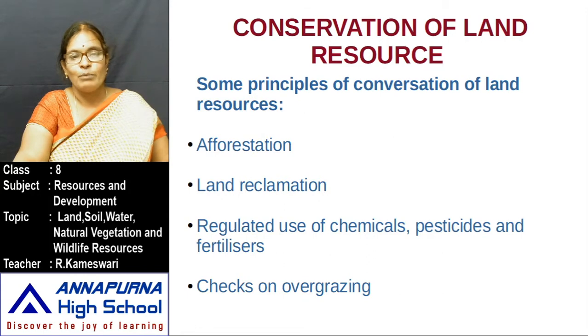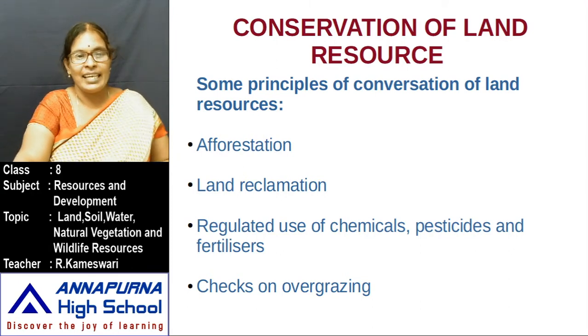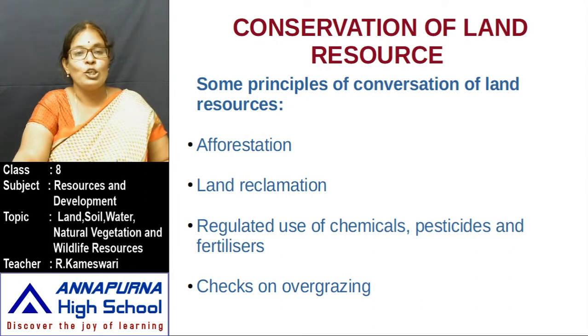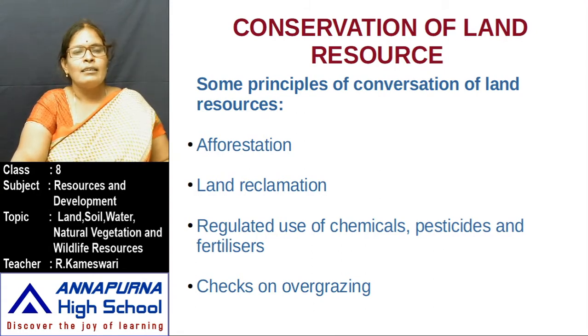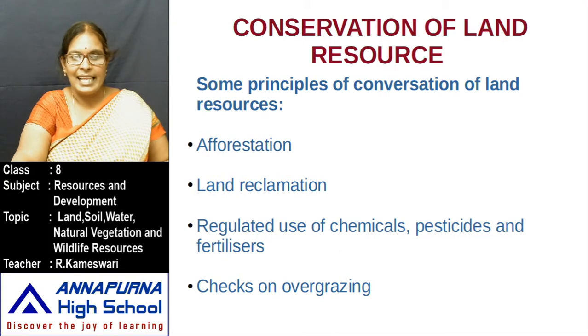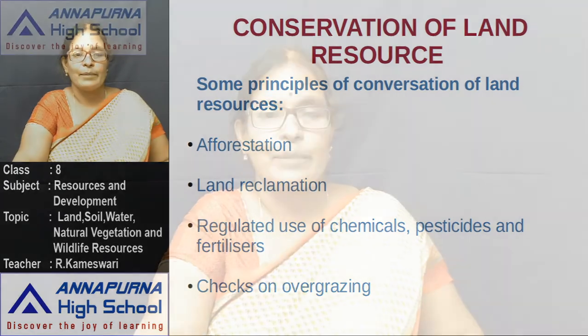Nowadays all the farmers are using so many chemicals, pesticides and fertilizers. Then what happened? The product increased but quality decreased. That's why, instead of these chemicals, pesticides and fertilizers, you should use organic manures. If you use such organic manures, your product is also very good for your health. And checks on overgrazing. Okay children, follow these rules and regulations.